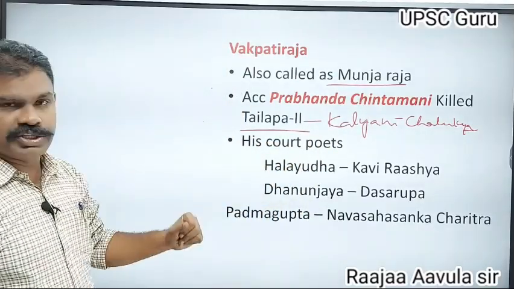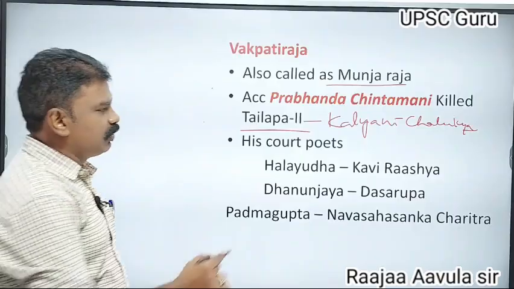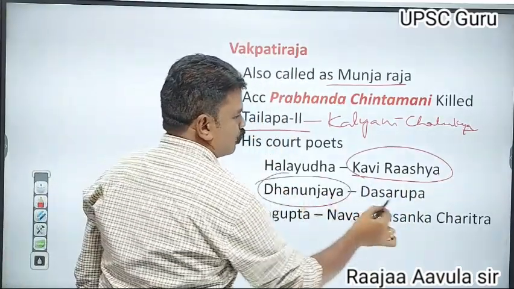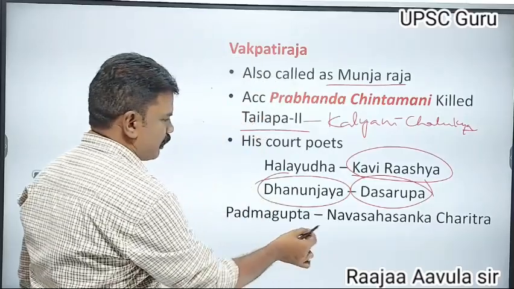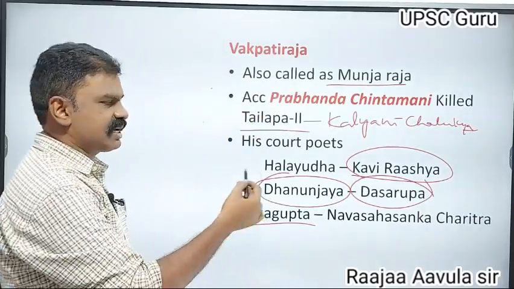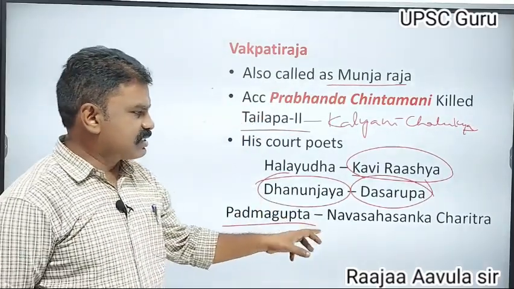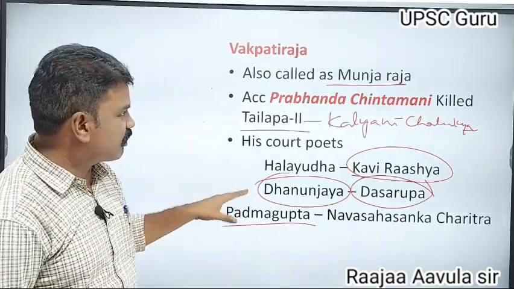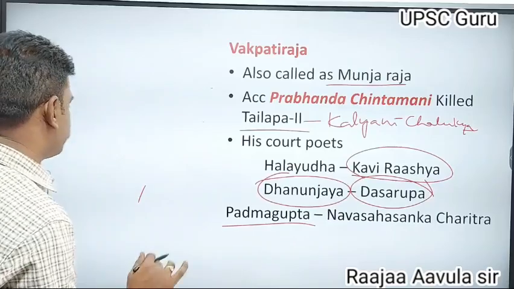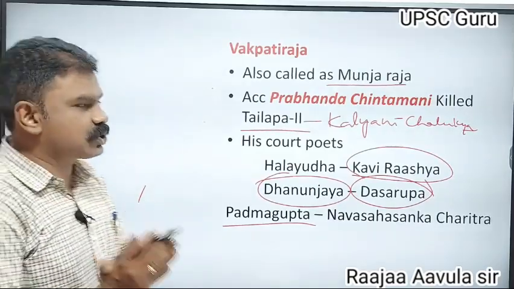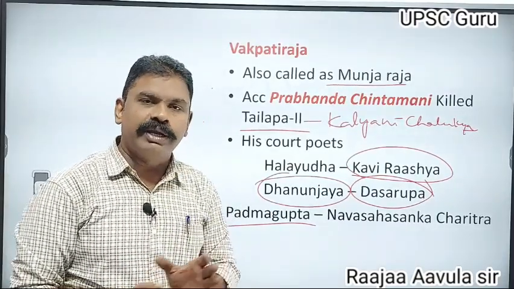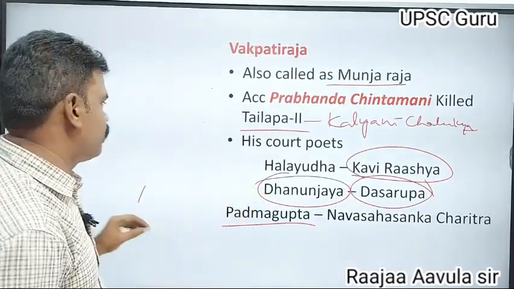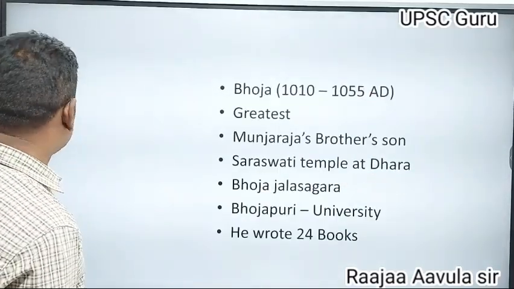Vakpati Raja's court poet Halayudha wrote Kavirahasya. Dhananjaya wrote Dasarupa, and Padmagupta wrote Navasahasanka Charita. These three were the court poets of Vakpati Raja. So during the Rajput period, literary works are most important. Literature is most important in this period.